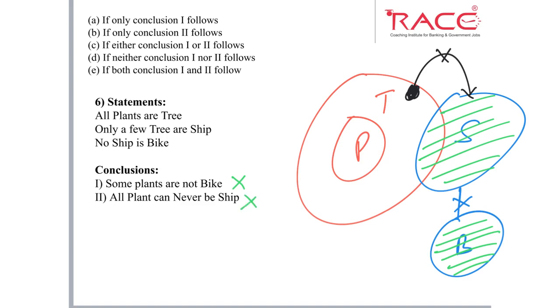So here we have two crosses, so we can check for either-or condition, because there are two possible answers for these two conclusions, neither-nor or either-or. What are the conditions for either-or? First, both conclusions individually must be wrong, so they both are wrong. Second, both elements must be common. Here the two elements are plant and bike, and here plant and ship, so the elements are different, so it does not satisfy the condition of either-or. So the answer is option D, neither nor.